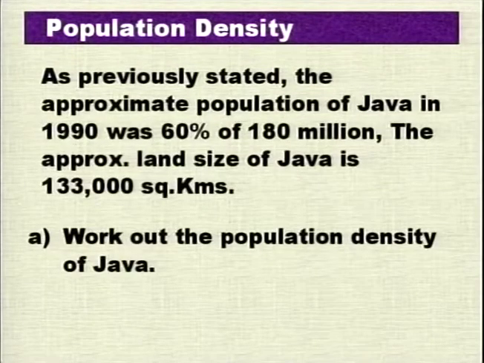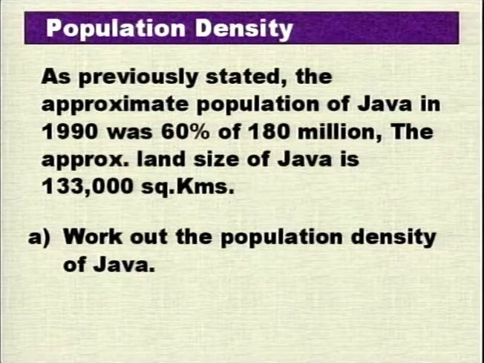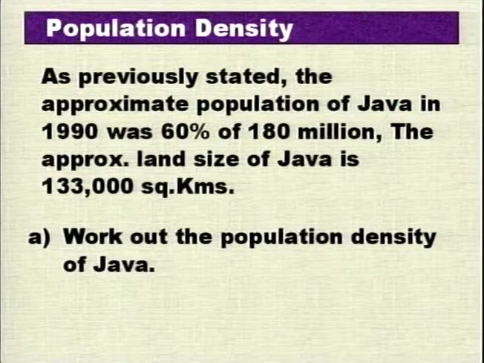Let's do an activity or exercise, which again you will find on page 15 of your booklet. As previously stated, the approximate population of Java in 1990 was 60% of 180 million. The approximate land size of Java is 133,000 square kilometers. Using the formula, population density equals population over total area, you are now required to calculate or work out the population density of Java. Do your calculations into your exercise book.